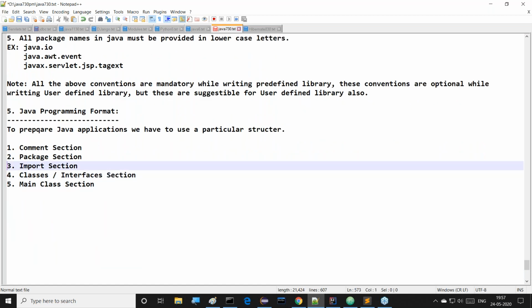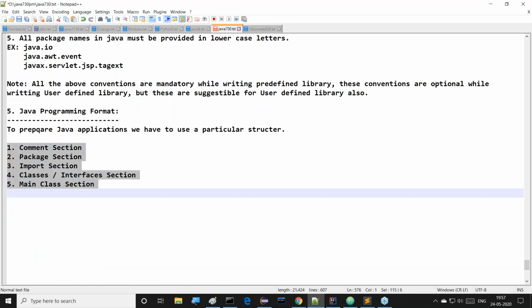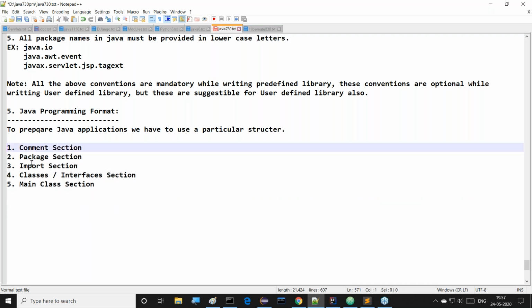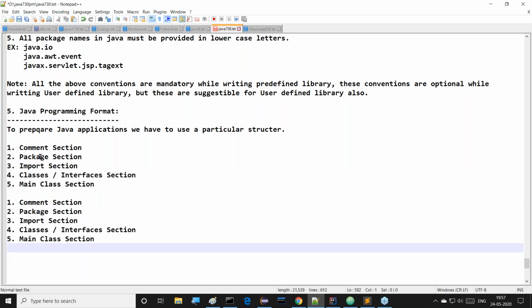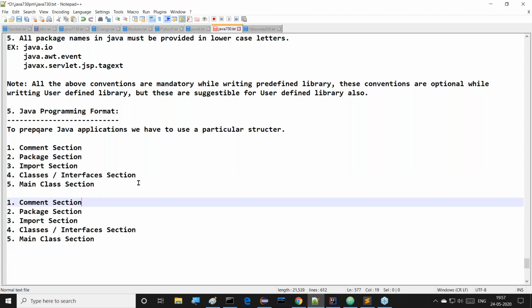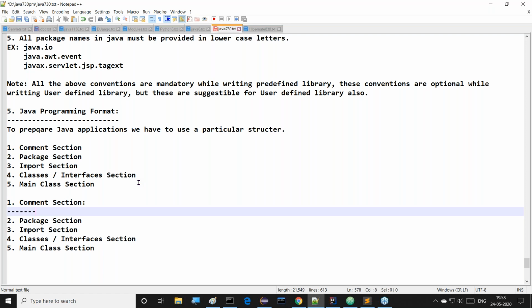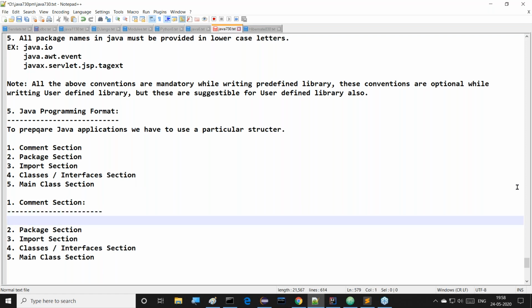At a very basic level of programming, if you take a single file where you want to prepare a hello world application, there is a procedure you have to follow. Now our responsibility is to understand all these sections clearly, each and every part. What exactly is the purpose of this comment section? What are we going to write inside this comment section? Let us understand this now.